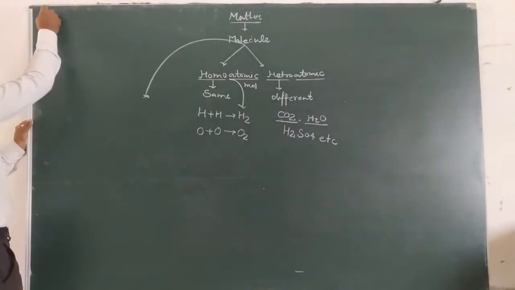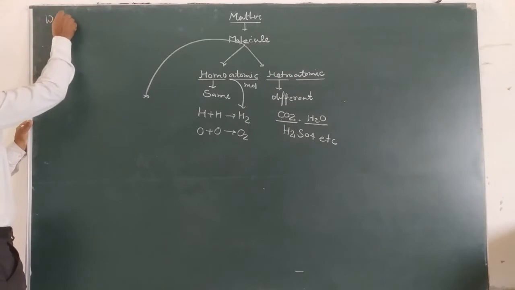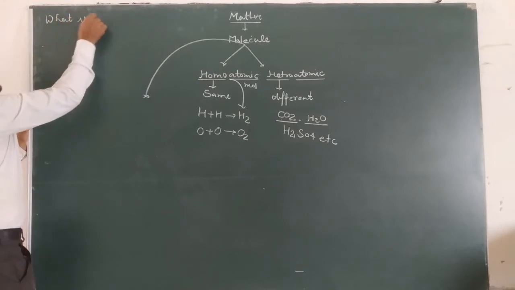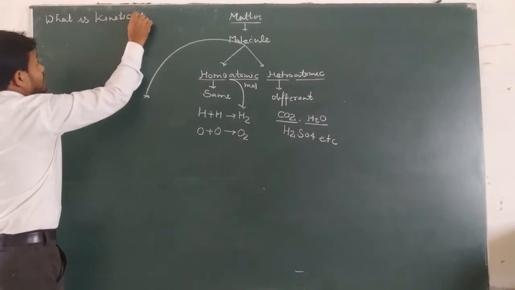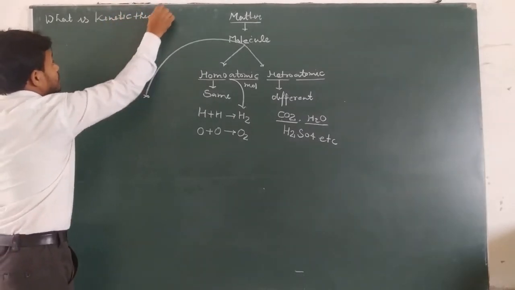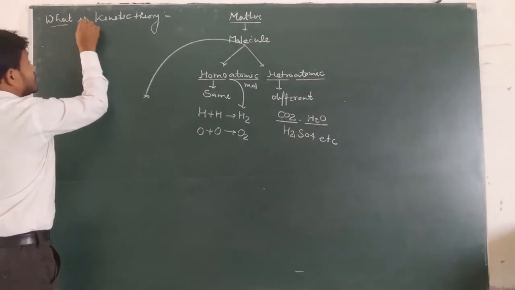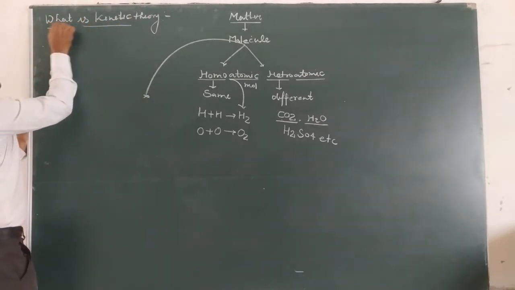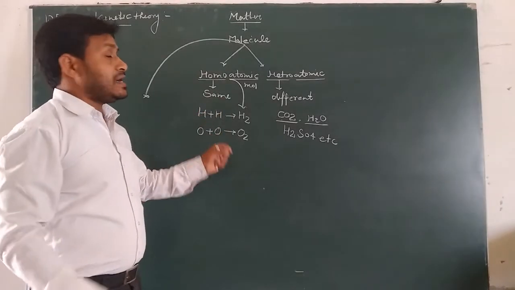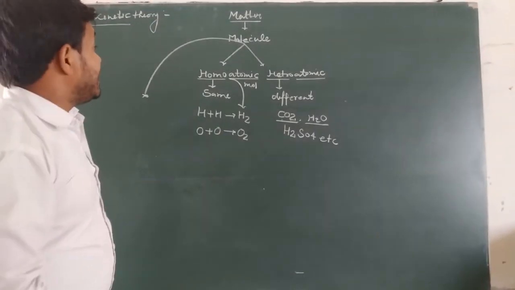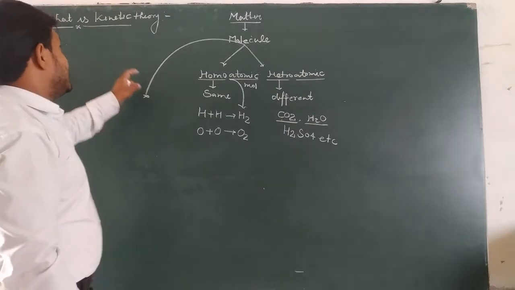What is kinetic theory? We know that all things consist of matter and tiny particles.